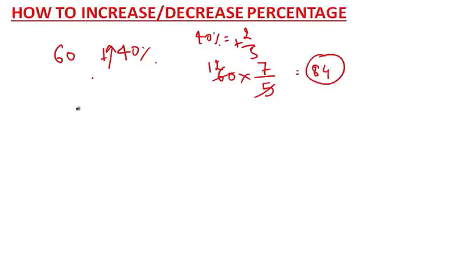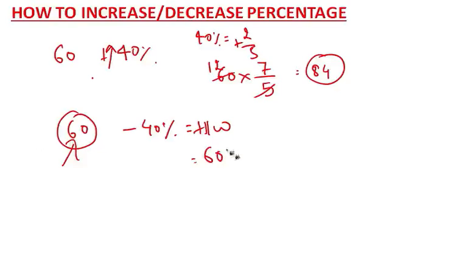In the same way, this is your homework. I say 60 is a number, just decrease with 40%. Tell me what is the number? This is your homework, okay? Or you want me to do? Okay, let me do. I say 60 is a number. This can be any number, guys. Okay, I'm just taking an example.